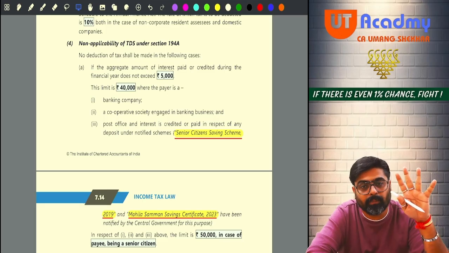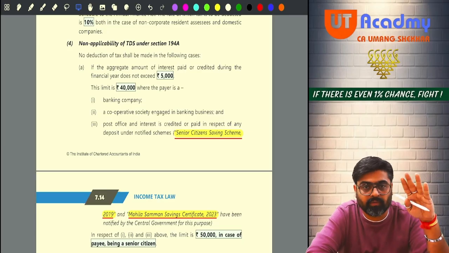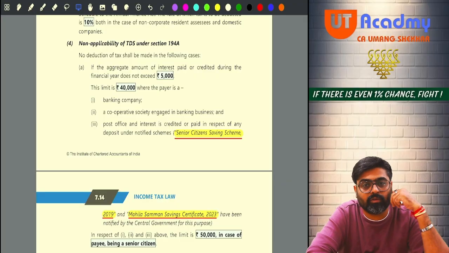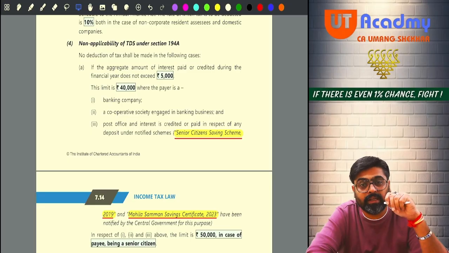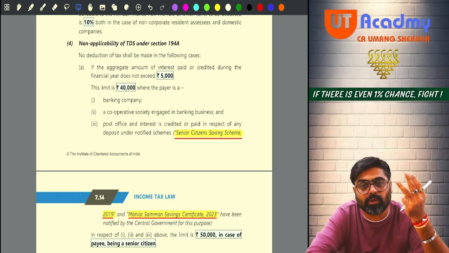Up to 5,000, will you deduct any TDS? No. TDS is required only if the interest is more than 5,000 for the year. Then on the entire amount of interest the TDS will be deducted. But wait, somewhere this limit is 40,000 also. Instead of 5,000 the limit will be 40,000 if the interest is on time deposits which you have kept with any banking company, cooperative bank or a post office.